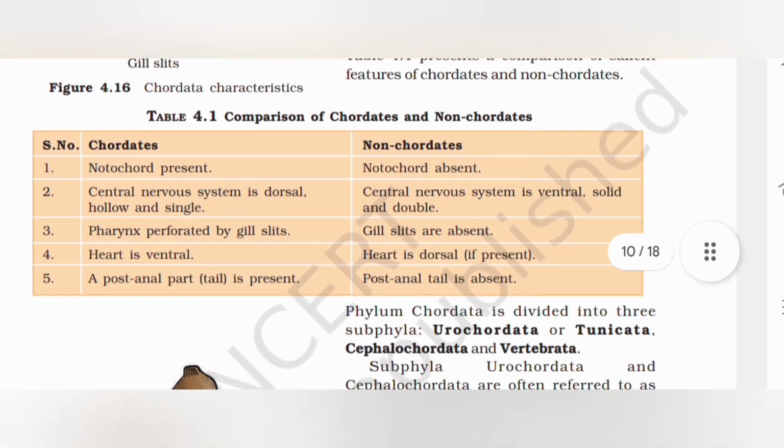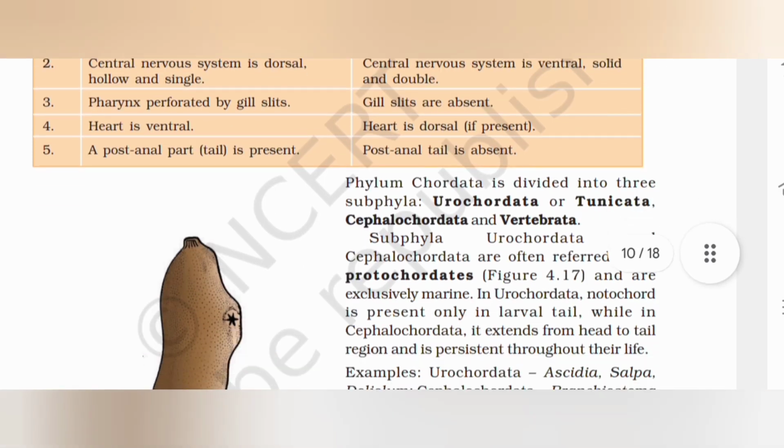Table 4.1 Comparison of chordata and non-chordata. Chordates: notochord present. Non-chordates: notochord absent. Chordates: central nervous system is dorsal, hollow, and single. Non-chordates: central nervous system is ventral, solid, and double. Chordates: pharynx perforated by gill slits. Non-chordates: gill slits are absent. Chordates: heart is ventral. Non-chordates: heart is dorsal. Chordates: post-anal tail is present. Non-chordates: post-anal tail is absent.